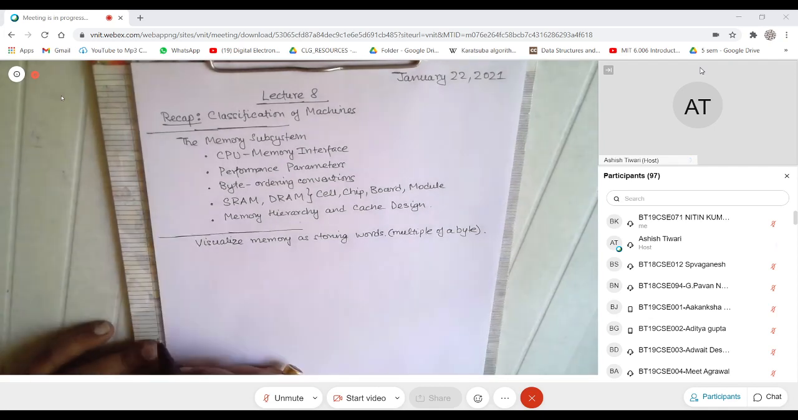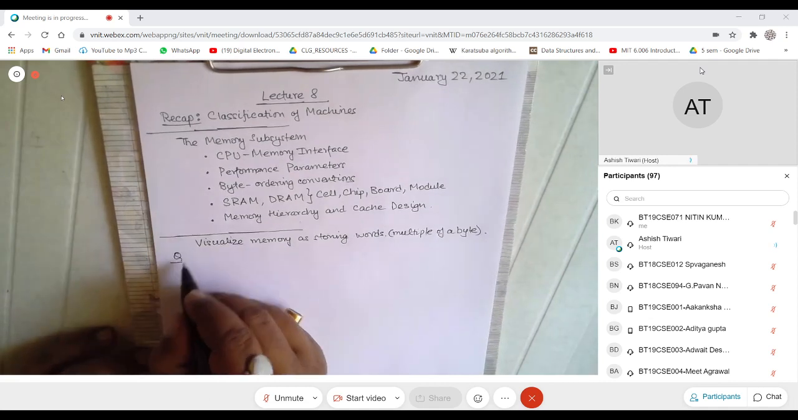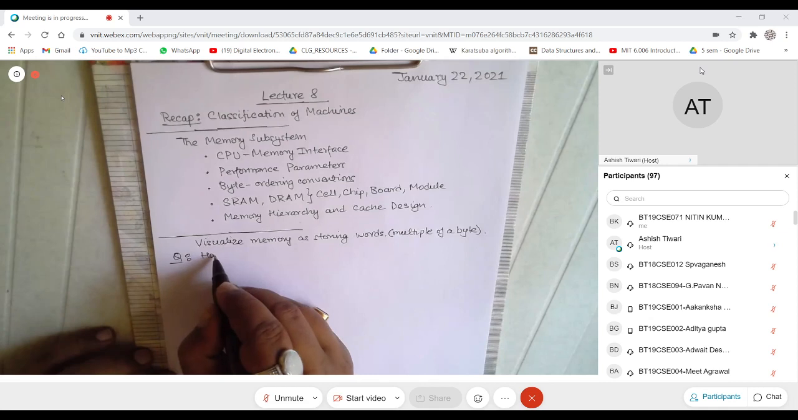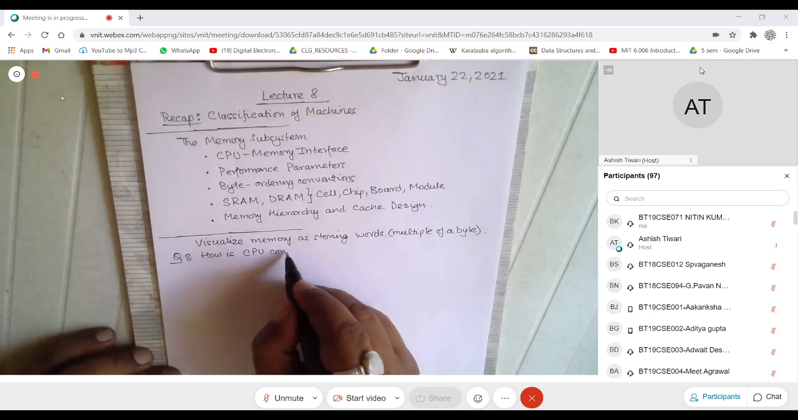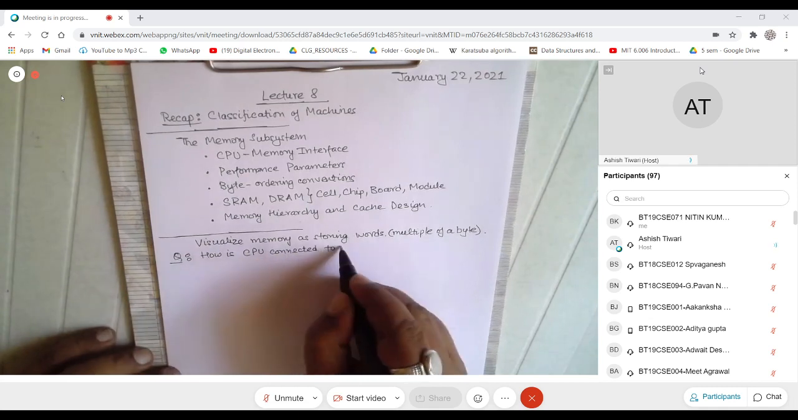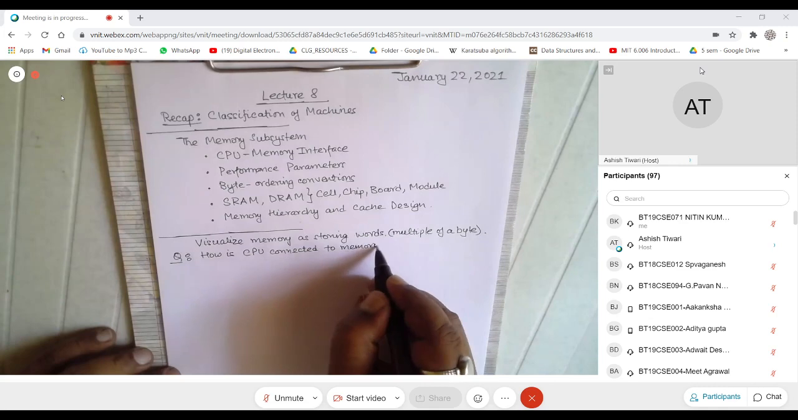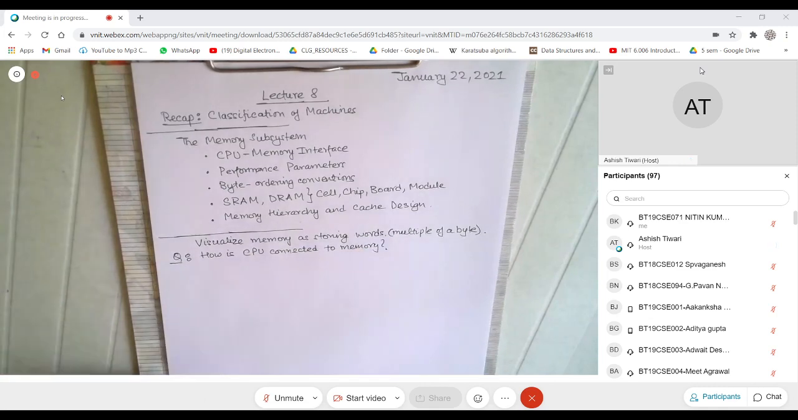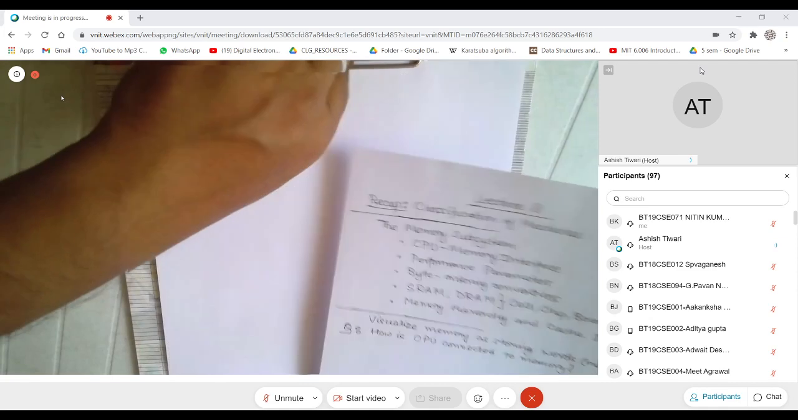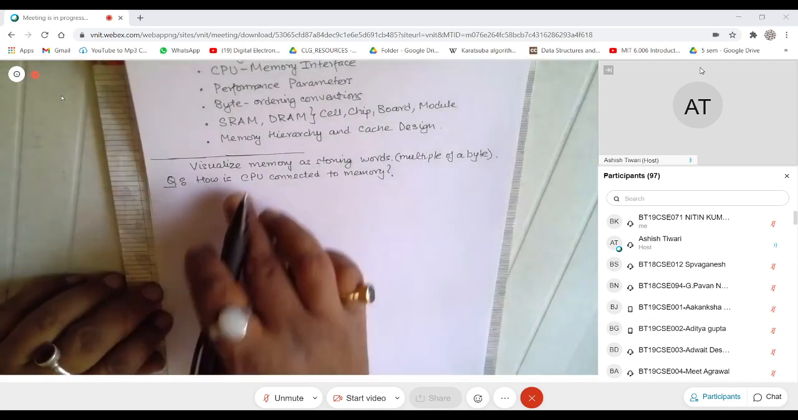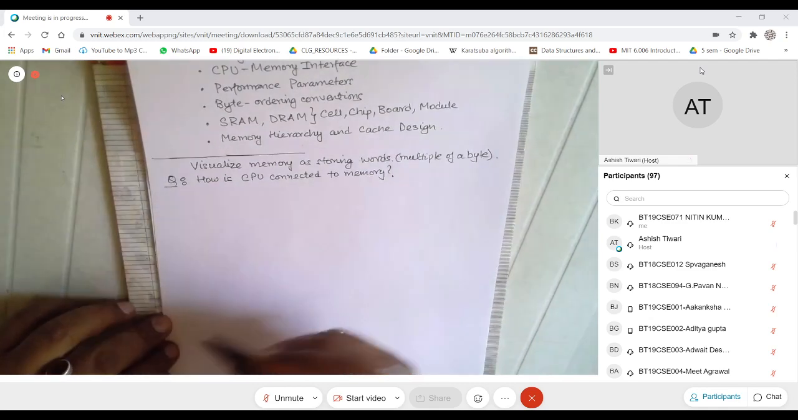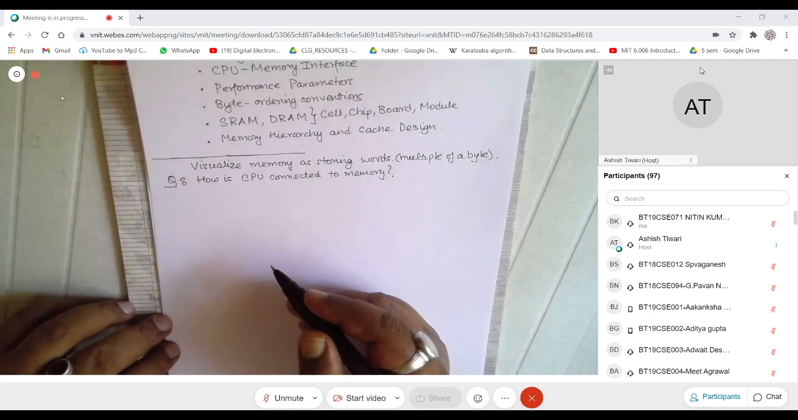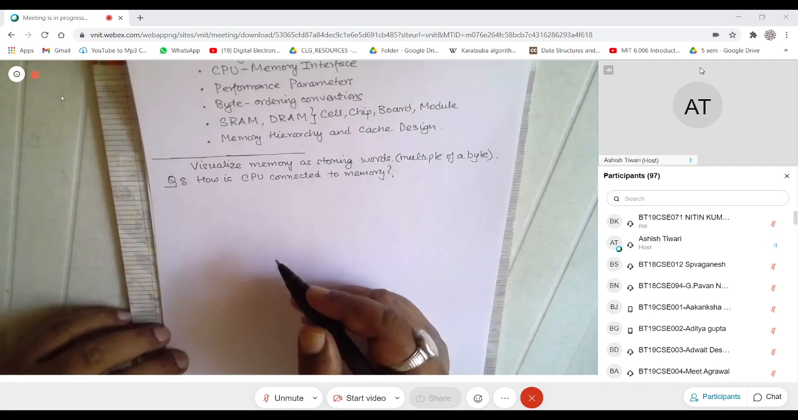Please try to visualize this. And then what is the question? The question is, how is the CPU connected to memory? Why are we asking this question, because we really don't know what memory is and so on? Well, the idea is not really to go into the details of the CPU or memory, but it will give us some idea about some concepts of how memory operates and what are the terms that we use and so on.